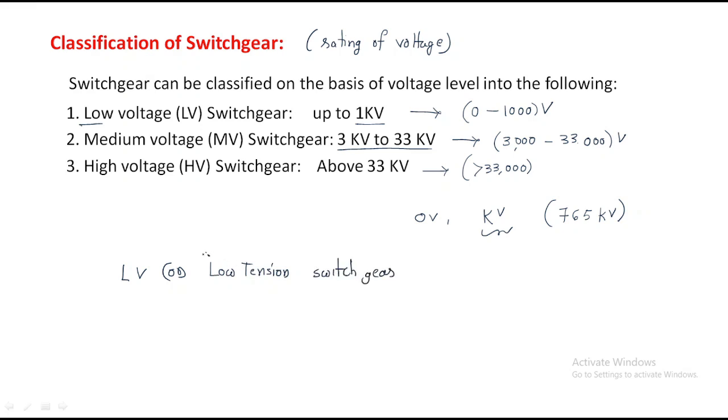Low tension or low voltage, both are the same. Tension is generally low tension, also the French word actually. Understand? French word. That's why we have low tension cables, high tension cables, like that. Low tension is nothing but low voltage. Tension is nothing but equal to voltage.